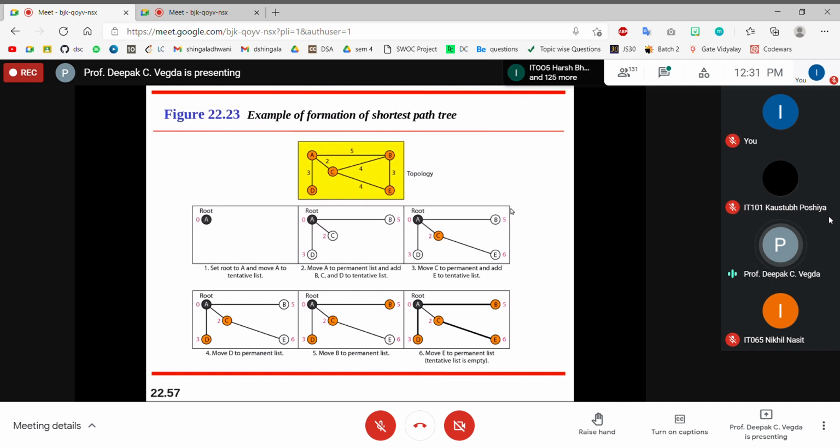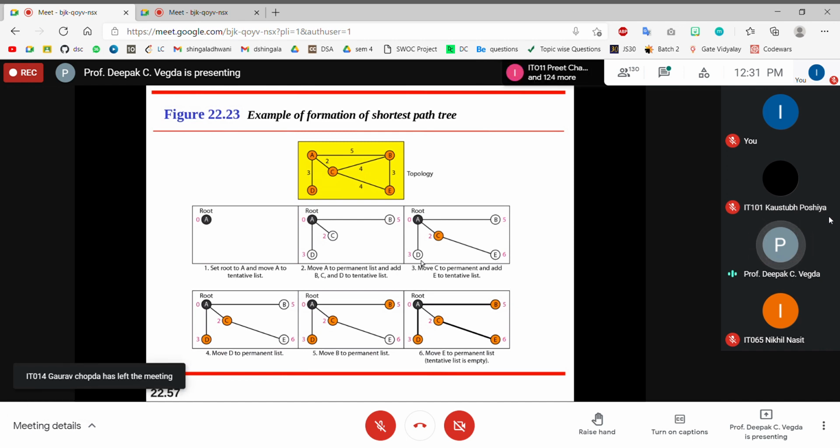So you are having a priority queue, which has a sorting mechanism. The node with the lowest value will be picked. Now B, E, and D are in the tentative list.